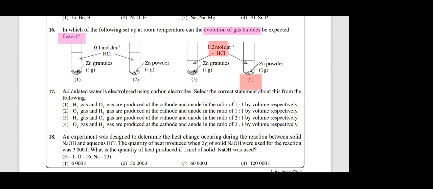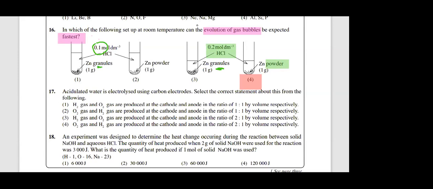Concentration is high and zinc is in the powdered form. Please write: both the factors are favorable for this rate. Concentration is high and zinc is used in the powdered form. That's why the answer to question number 16 is fourth. Why can't you take the third answer? Granules problem. Why can't you take the second answer? Concentration low. Why can't you take the first answer? If it were the lowest rate, the answer would be first. Why? Granules have less surface area, and concentration is also low.